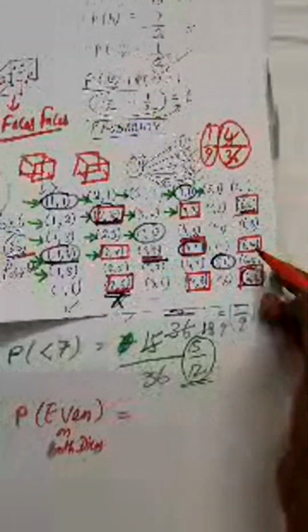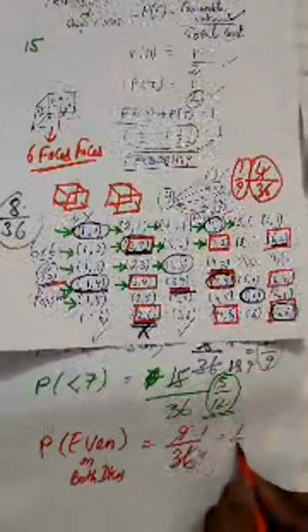So the probability of getting even on both dice is equal to what? The total number of favorable outcomes. What's that? 1 2 3 4 5 6 7 8 9, right? So that will be 9 by the total possibility 36, right? So 9 by 36, just divide by 9.